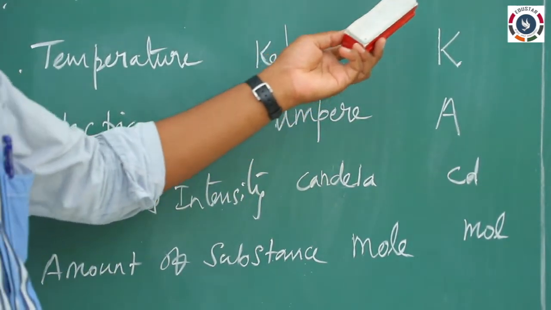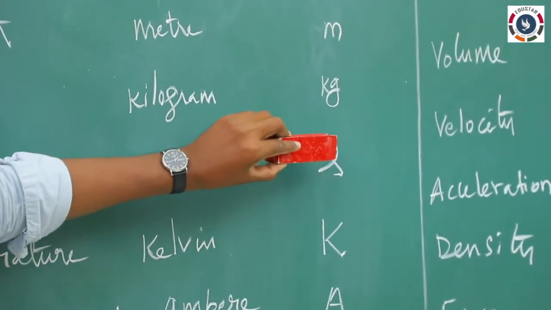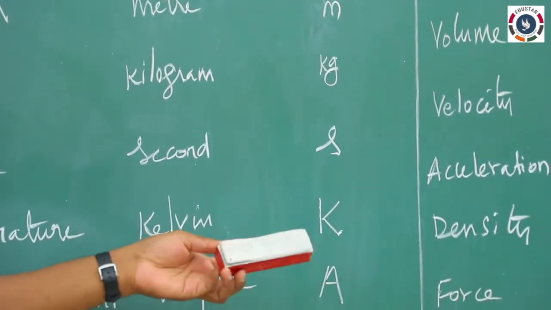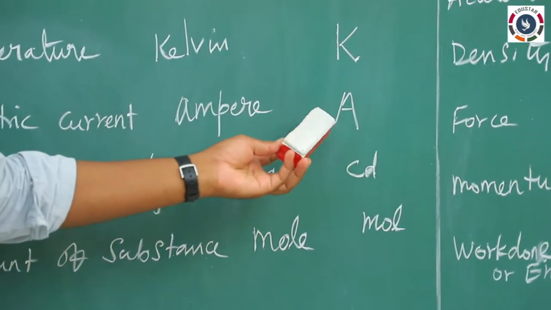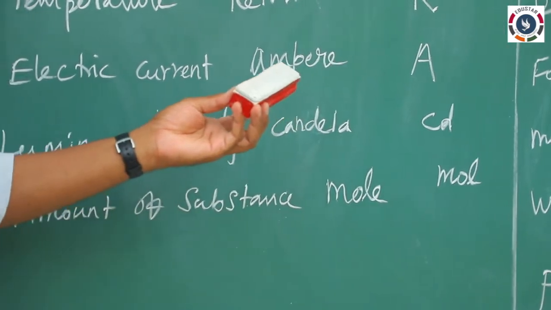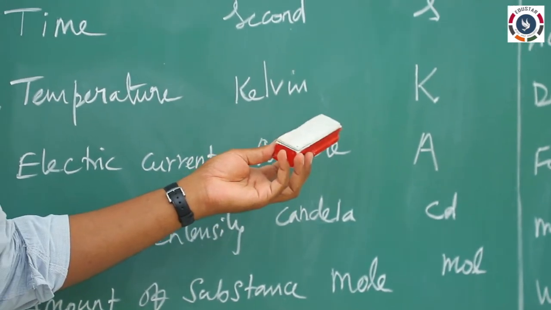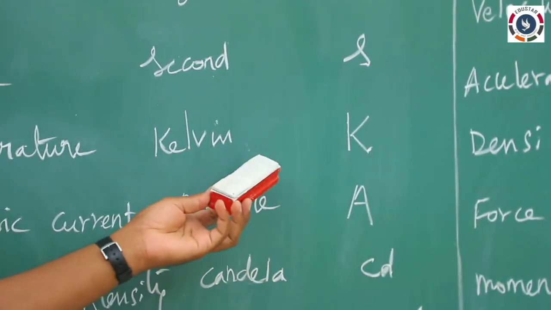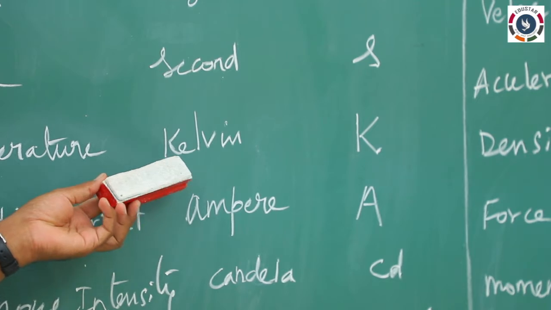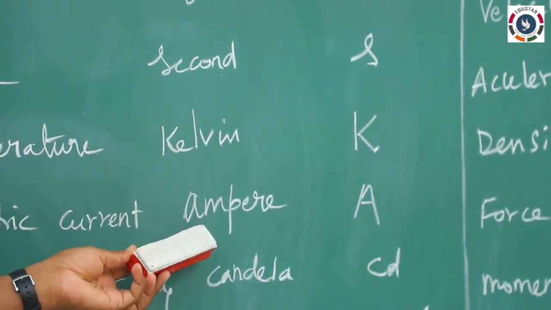Here we can notice one thing: most symbols are written in small letters, but these are capital letters because the units are named after scientists. Kelvin is a scientist, ampere is a scientist. So for units named after a scientist, if you write the symbol you should use capital letters, but if you write the whole name you should start with small letters: Kelvin with small k, ampere with small a.